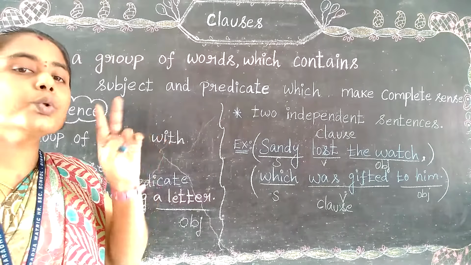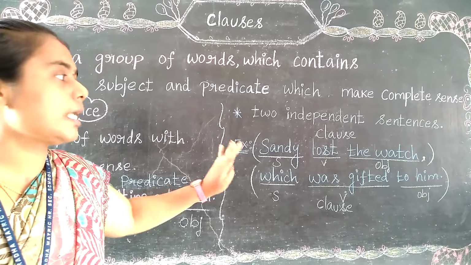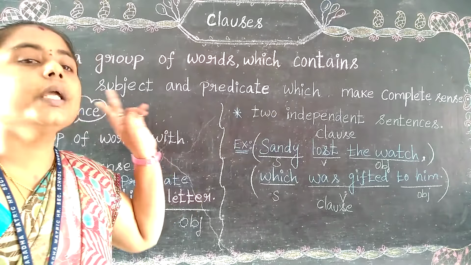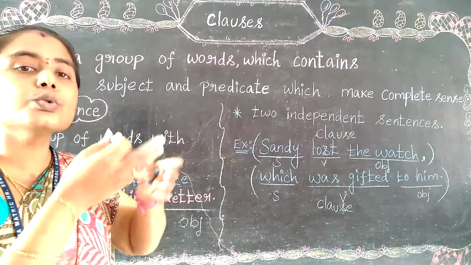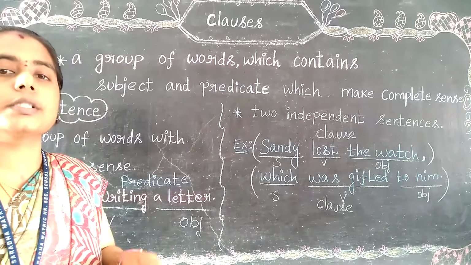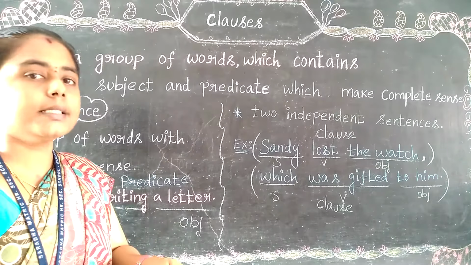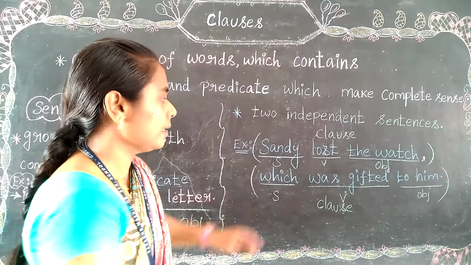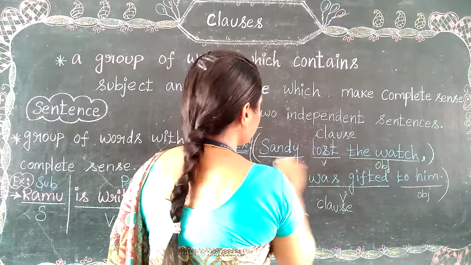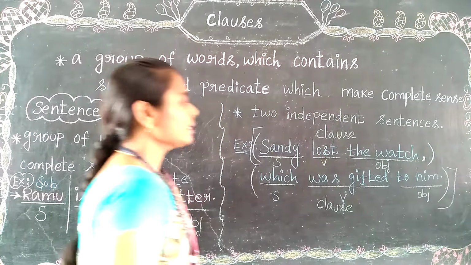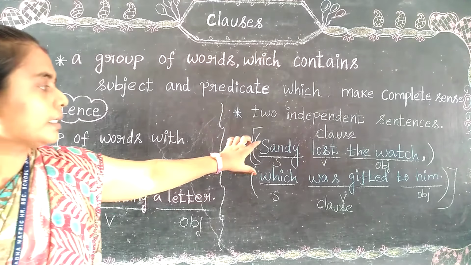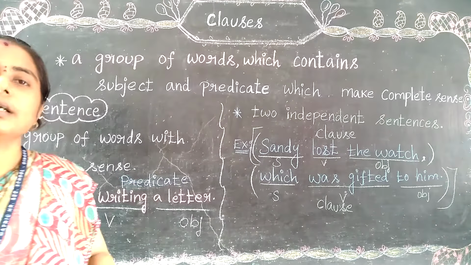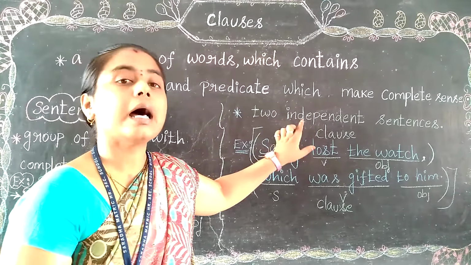Anyhow, there are two groups present, and that is named a clause. It is a perfect simple sentence, but it is divided into two parts, and each is named a clause.